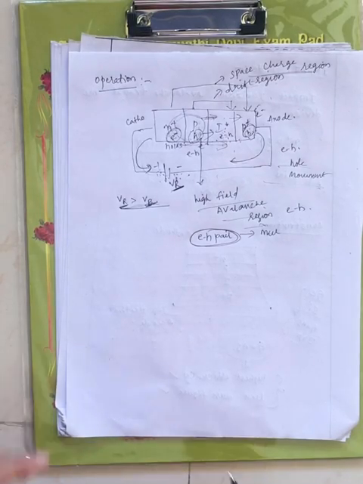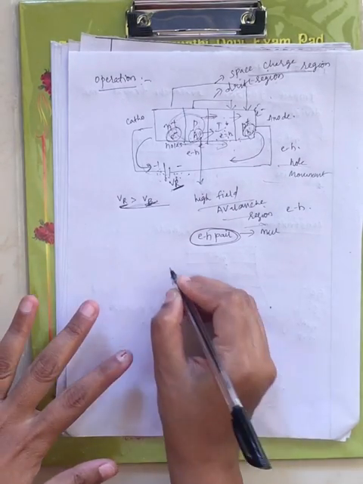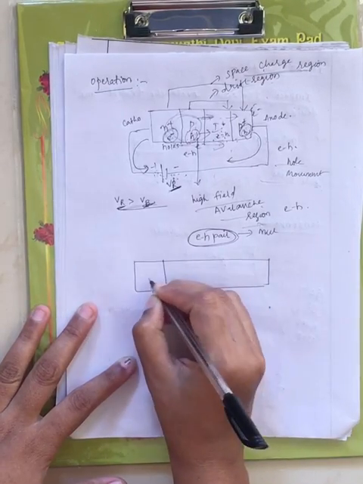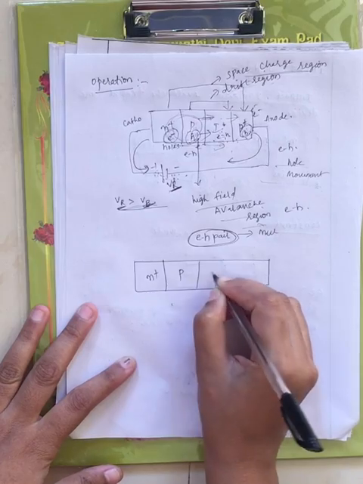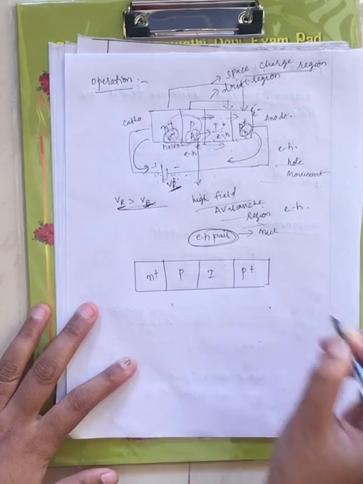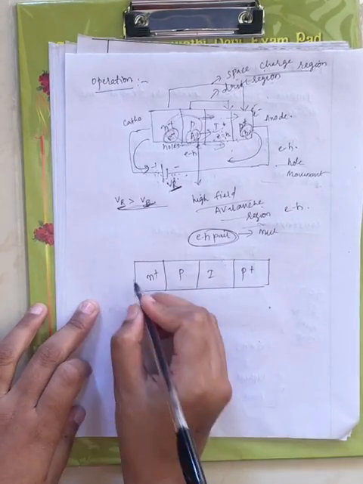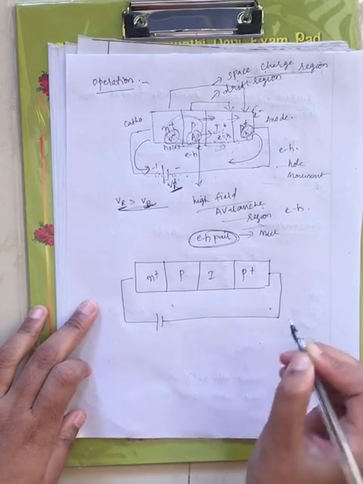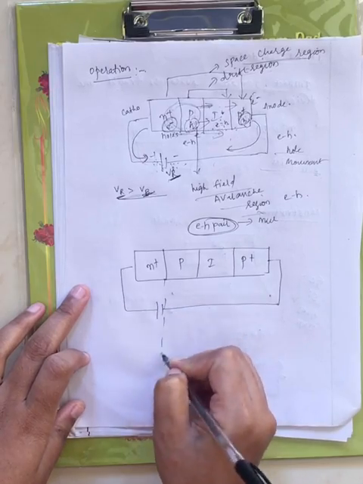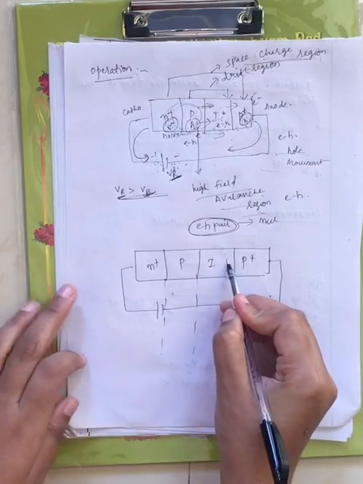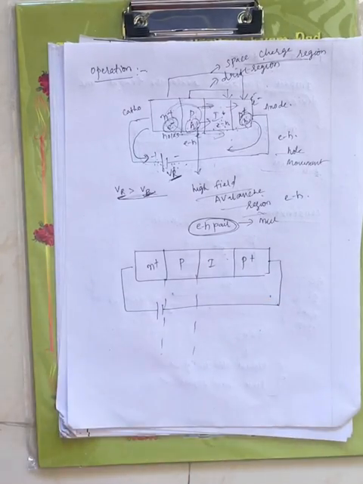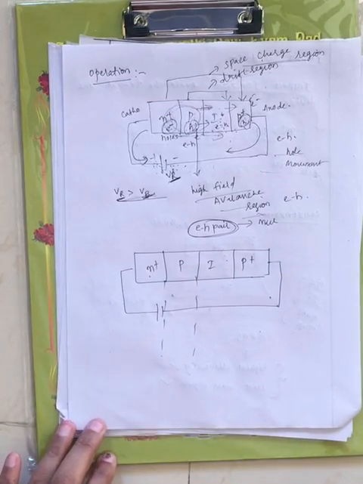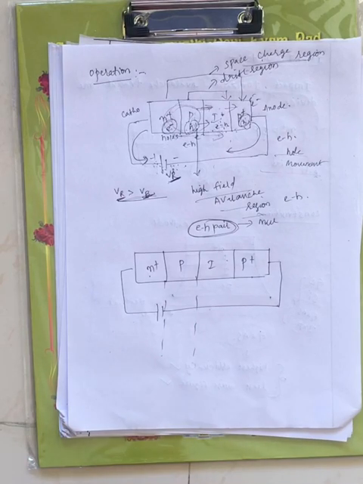Now let me draw its electric field region, right? You have n plus followed by p, followed by I, and followed by p plus. This side is connected to the positive terminal and this is connected to the negative terminal. P to I is called the drift region because holes are drifting towards the I region, and n plus to p plus we call the space charge region, where the electron hole pairs are created, right?